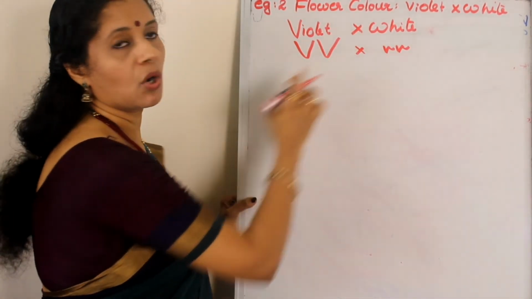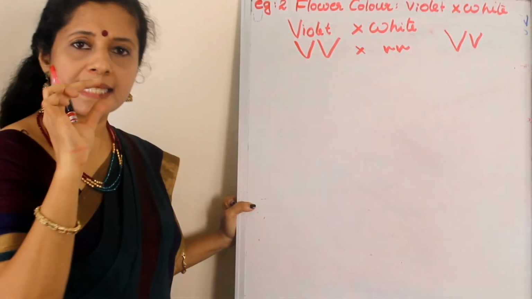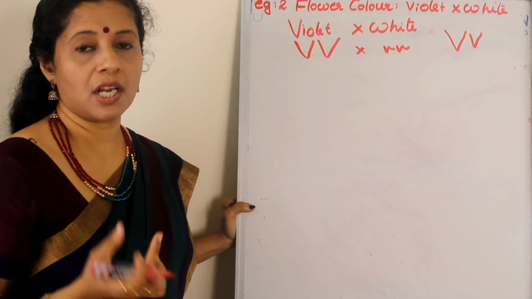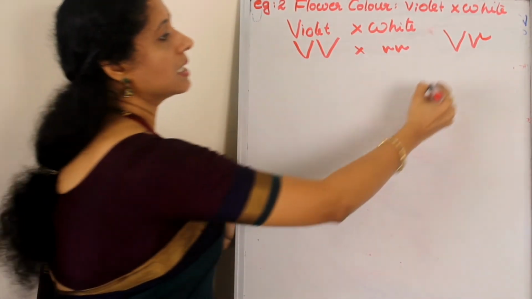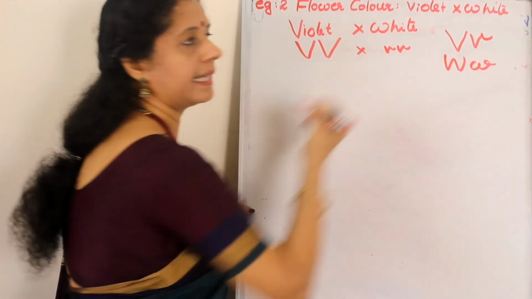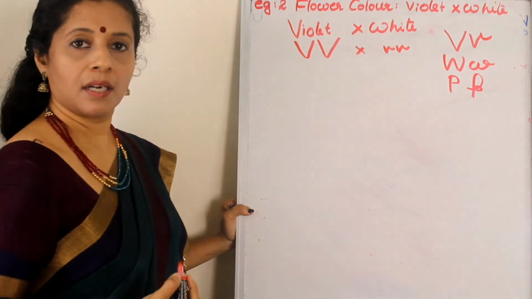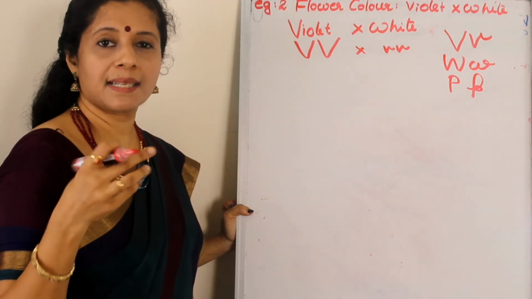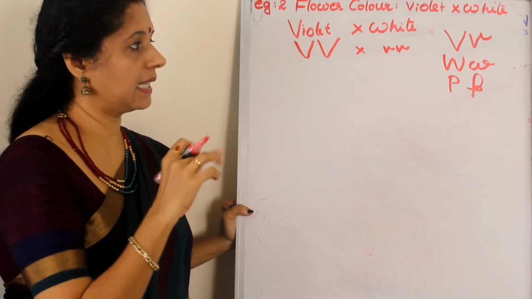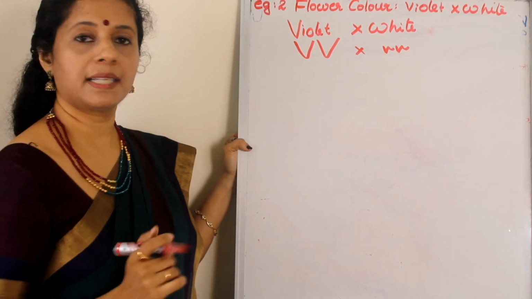See, when you are writing a small letter, suppose you are writing capital V like this, small letter like this, the only size difference is very confusing, children. So what you have to do, always give a swing. Suppose you are writing W, make it like this. If you are writing P, make it like this. If the uppercase and lowercase look similar, then make some swing or curve so that we can easily distinguish. Okay, now next stage we have to consider the gamete.